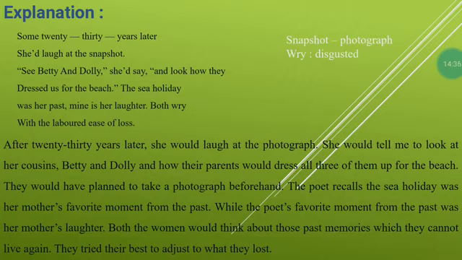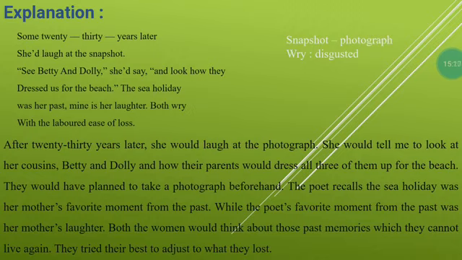The poet recalls the sea holiday was her mother's favorite moment from the past. So this is the thing which was just imagined by the poetess about her mother's favorite moment which was in the past, while the poet's favorite moment from the past was her mother's laughter. This was also the favorite moment related to her mother's life. So her mother's favorite moment was the holiday, and the poetess's favorite moment from the past was her mother's laughter.